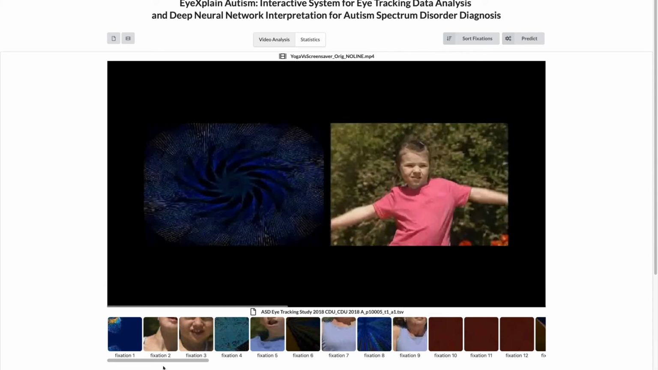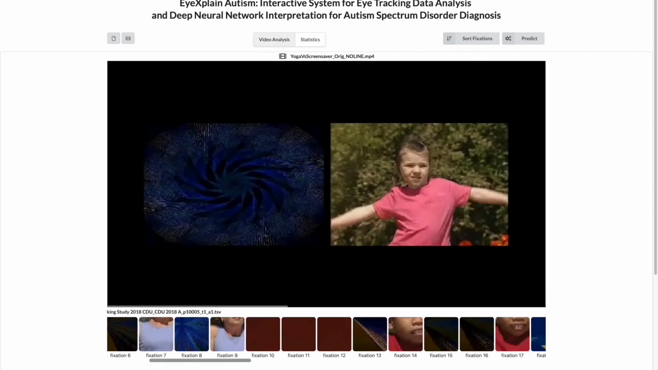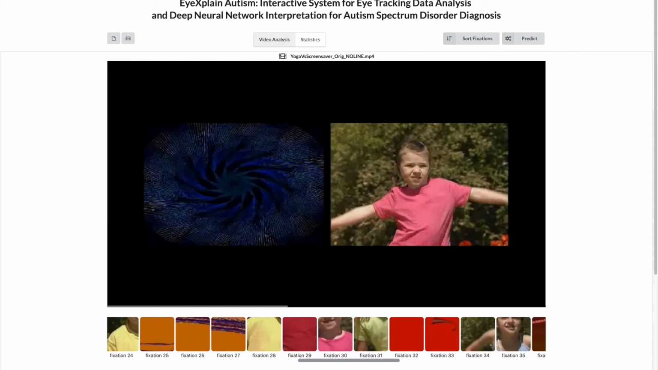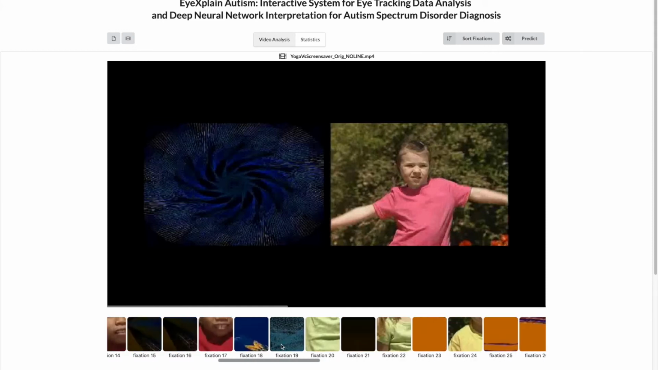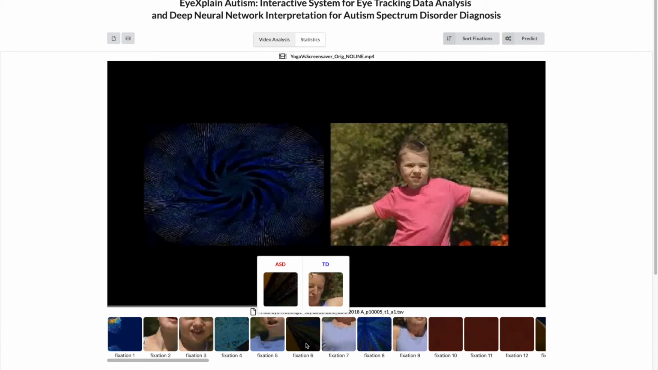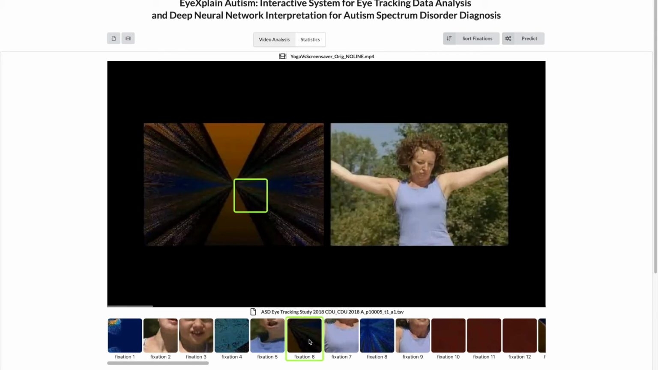On the bottom of the screen, you'll see the interactive timeline, which shows the chronological sequence of all the recorded fixations. When you hover over a fixation, you'll see a randomly sampled ASD and TD sample. And when you click on a fixation, the visualization tab will jump to that recorded fixation.